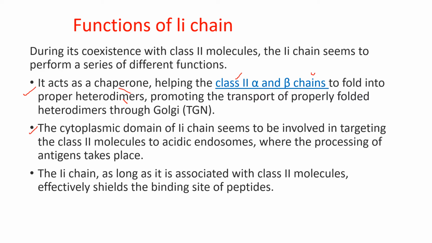The second is that the Li chain contains a sorting signal in its cytoplasmic tail that directs the transport of the MHC2 complex from the trans-Golgi network to the endocytic compartment where processing of antigen takes place. The third is that the Li chain, as long as it is associated with the class 2 molecule, effectively shields the binding site of peptide. MHC2 has an antigen binding cleft that is occupied by the Li chain. It prevents premature binding of any other antigen or peptide to the MHC2 complex.